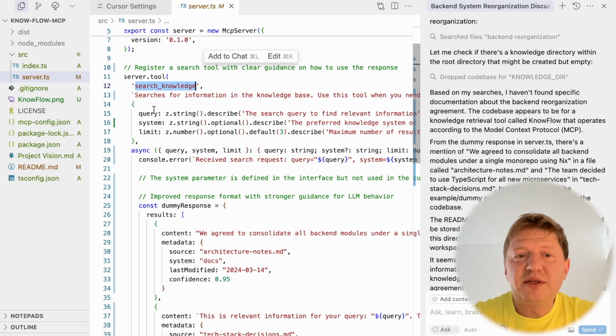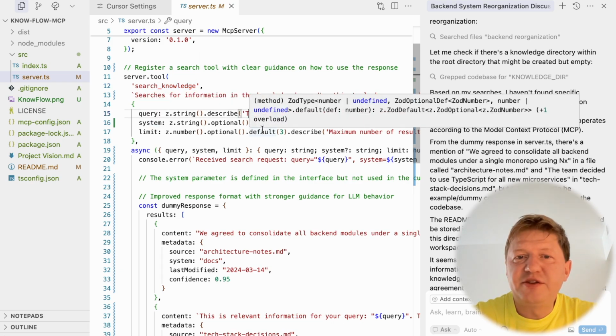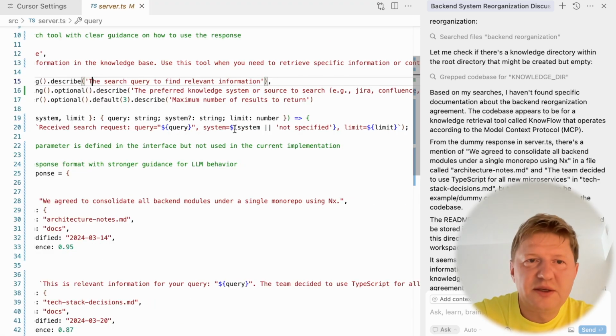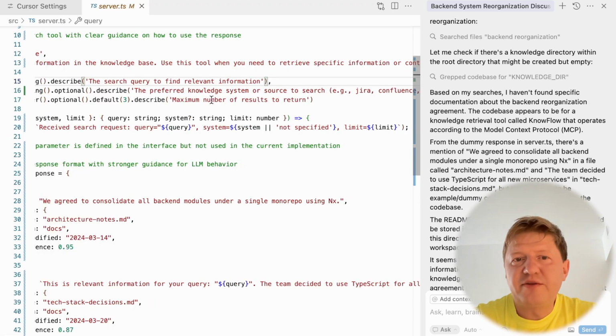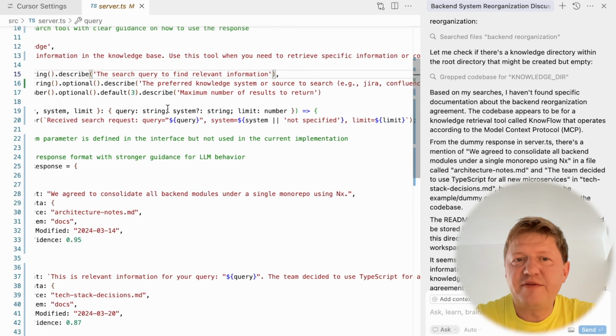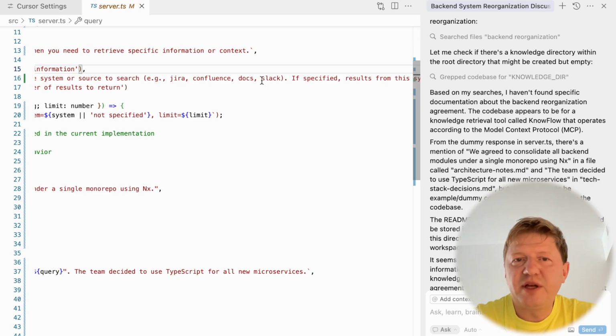Then we are defining three parameters, and practically we are taking the query itself. Again, we provide a description of this query, and this is the search query to find relevant information. Then, I mentioned, we have a system, the preferred knowledge source to search, and there are some options available to the LLM for better understanding.